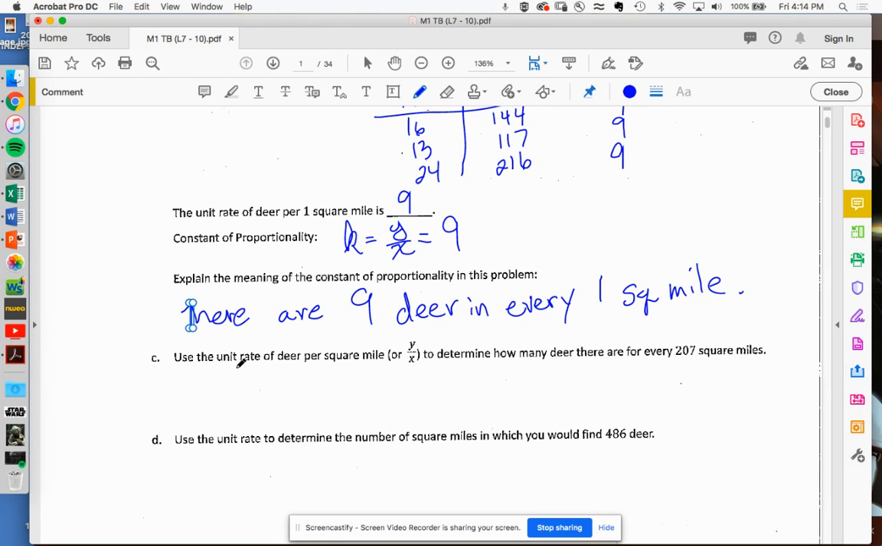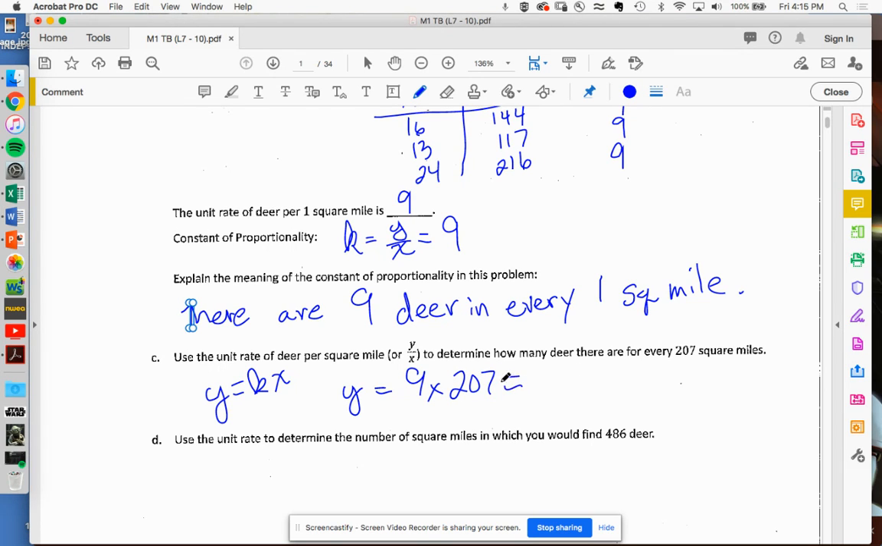Now, it says use the unit rate of deer per square mile, or that y divided by x, to determine how many deer there would be for 207 square miles. So we go back to that formula, y equals kx. We want to find the y. There's the x, right? We know the k. Look at how that ties to that. K is equal to that. We'll see that more in the future. So we know the y, which is our number of deer, would equal 9 times how many square miles? That's our x, 207.